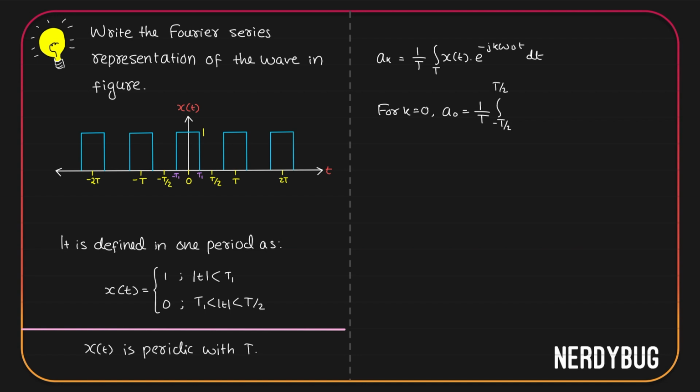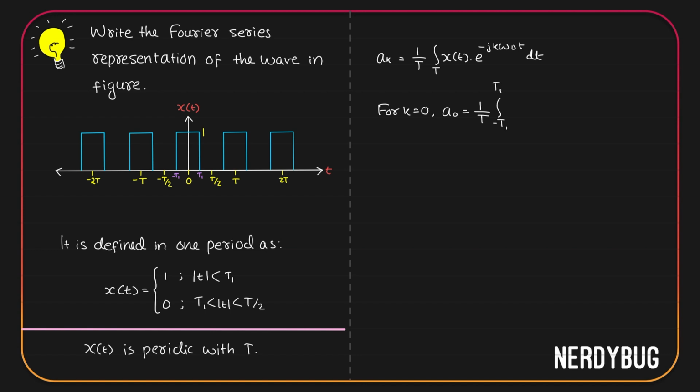But if you look at the signal, you can see that in between minus t by 2 and t by 2, we only have value between minus t1 and t1. So we don't really have to integrate it from minus t by 2 to t by 2. We can just integrate it from minus t1 to t1 because here it is 0 anyways. So let us change the limits of integration. It is from minus t1 to t1 now.